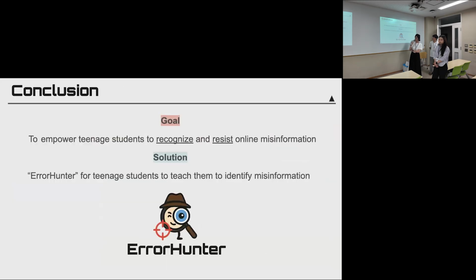And in conclusion, our goal is to empower teenager students to recognize and resist online misinformation. To achieve this goal, we will develop a game named ErrorHunter for teenager students to teach them to identify misinformation.